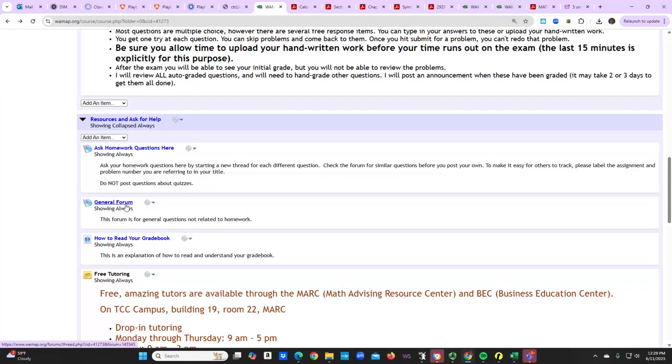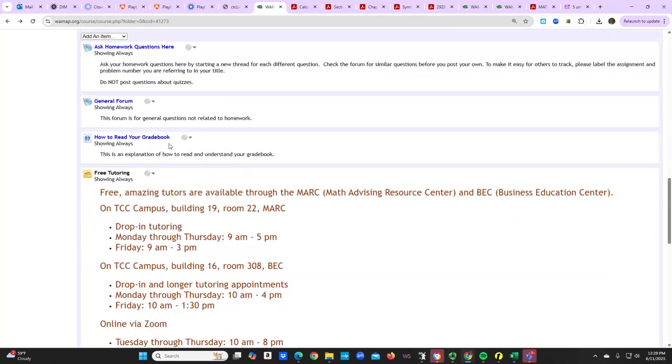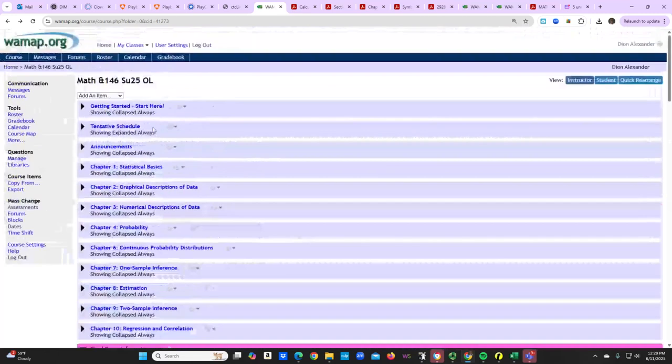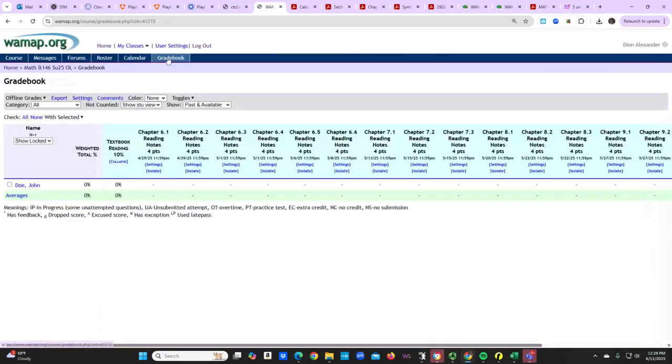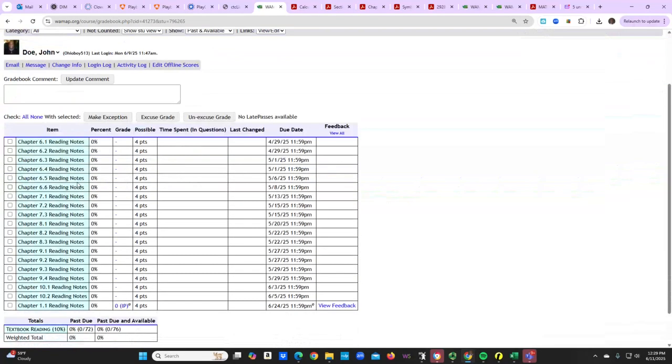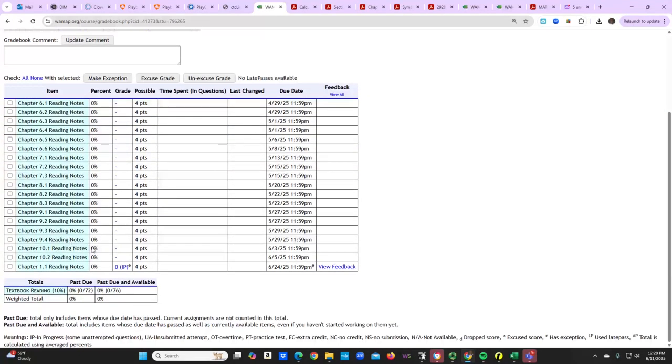And then there's always a general forum if you have some questions about the course, like how to read your grade book. That is something that can be a little tricky when you look at this grade book. So I'm John Doe. This is me. When I click on this, this is what you're going to see when the grade book is up.